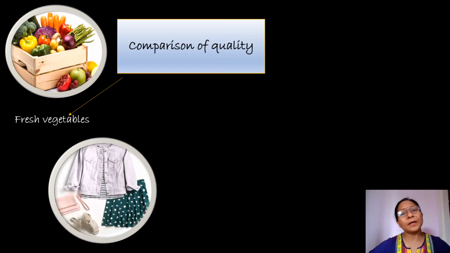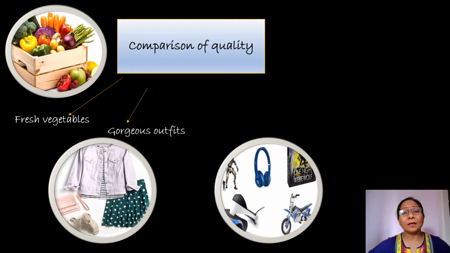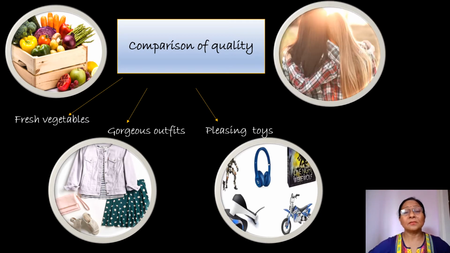Whenever I'll go to buy dresses for myself, I would like to have gorgeous outfits. Means I should look smart in those outfits. Yes? And if I'll go to buy toys for myself, I'm not playing with toys, but just giving an example. So I would like to buy pleasing toys, means I should be happy while playing with those toys. And now about friends. We always want the best person to be our friends.